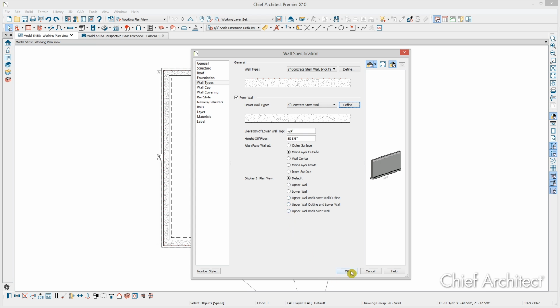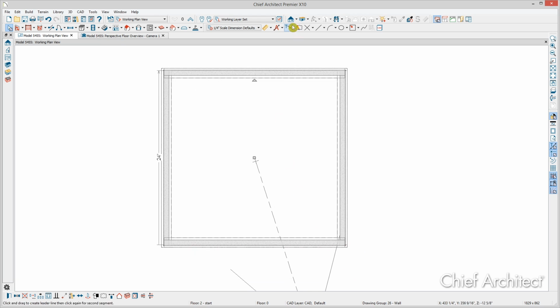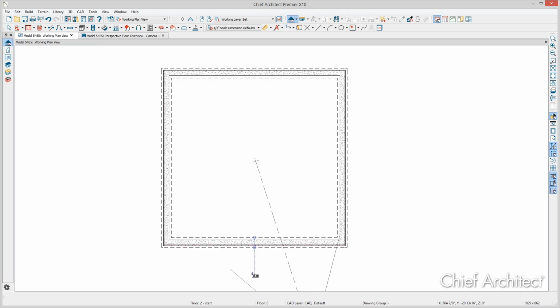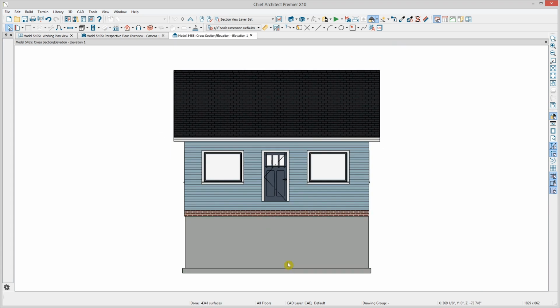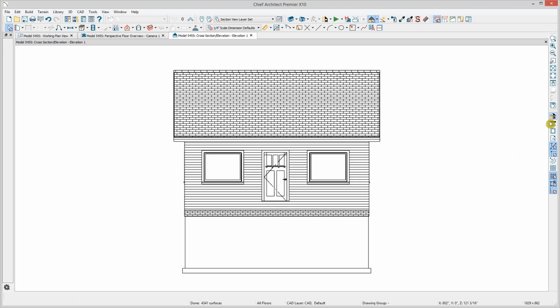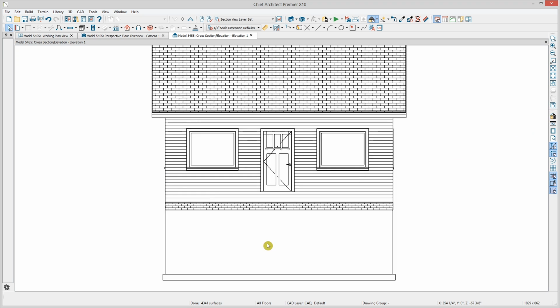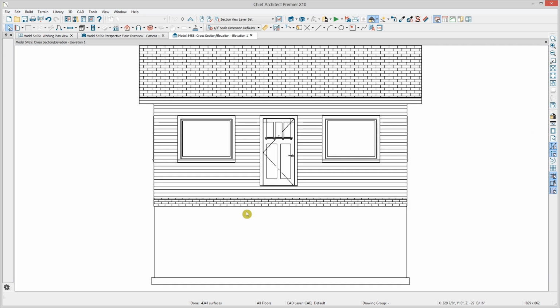So let's click OK and find our elevation camera and take an elevation view. We'll work on adjusting the split wall. I'll turn off the color display so we can better see the dimensions that are going to pop up and the handles. You can select the footing, but typically when working with this split wall, we're not going to want to modify the footing. We're going to want to modify the walls and let the footing follow.